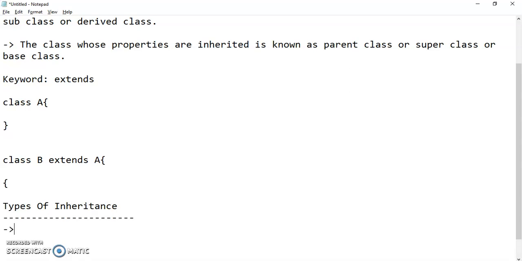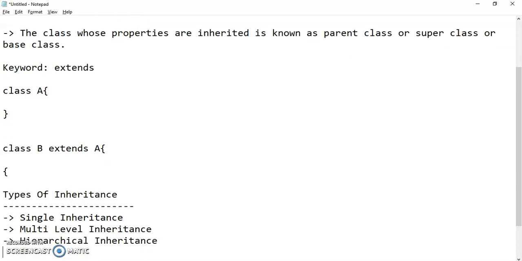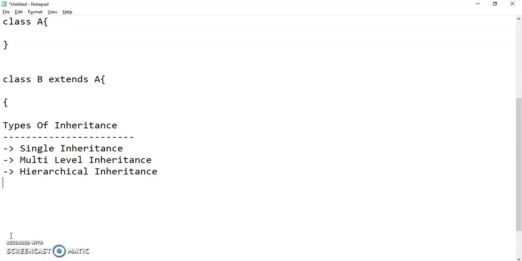So we have single inheritance, multi-level inheritance, hierarchical inheritance, multiple inheritance, and then hybrid inheritance.